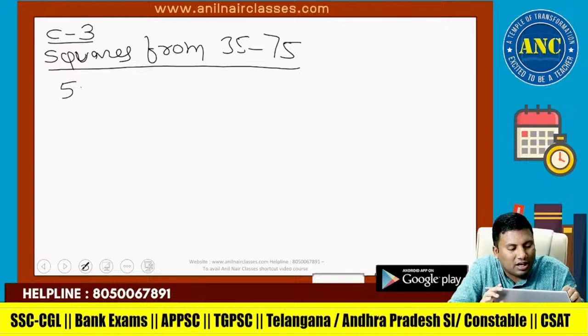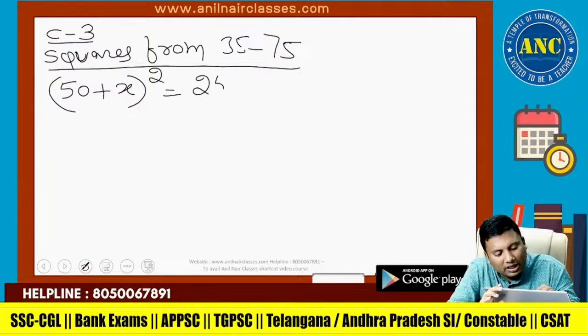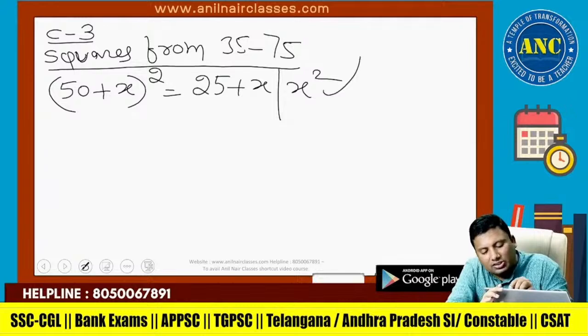First write down the concept. (50 plus x) whole squared is nothing but (25 plus x) slash x squared. This x squared should be in a 2-digit format.